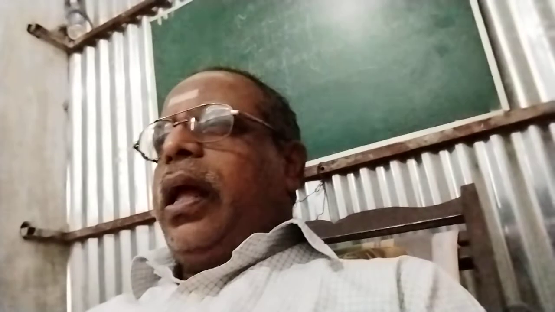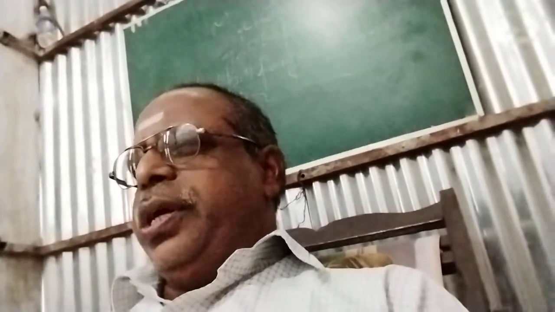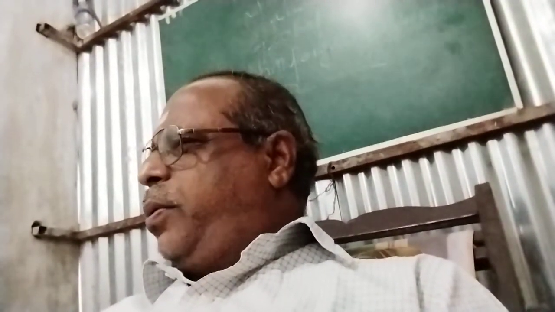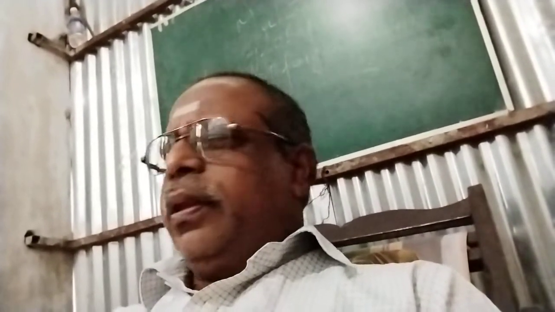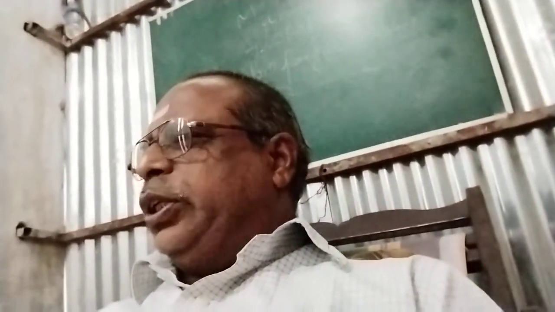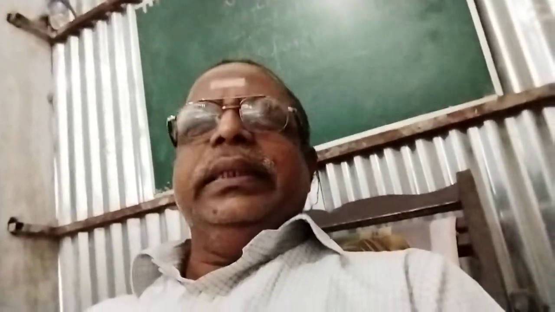Adjunct: the answer to the questions how, where, when, for what, why. The answer to these questions will be an adjunct.